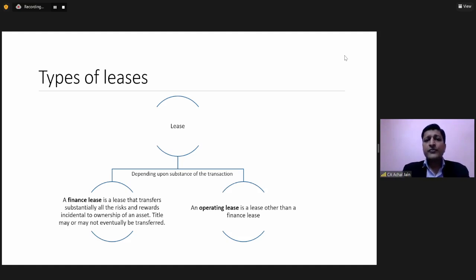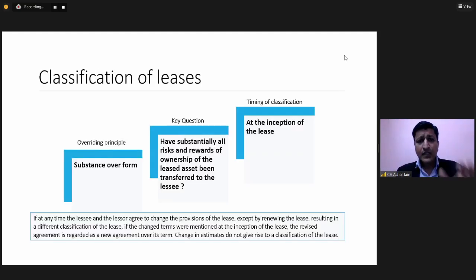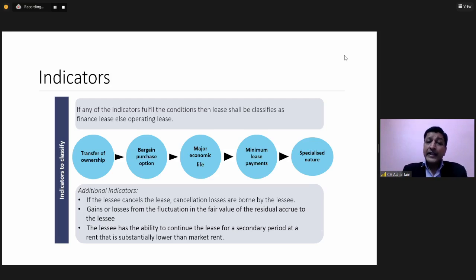Let us first understand in some more detail how this classification can be assessed under Indian GAAP itself. Now, under Indian GAAP, in relation to this classification into finance lease and operating lease, the standard gives us some indicators.